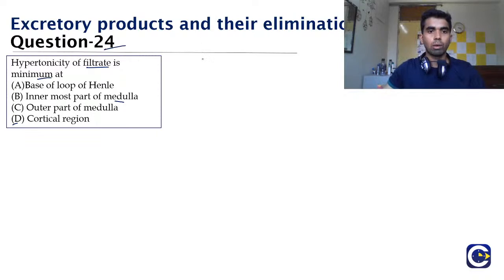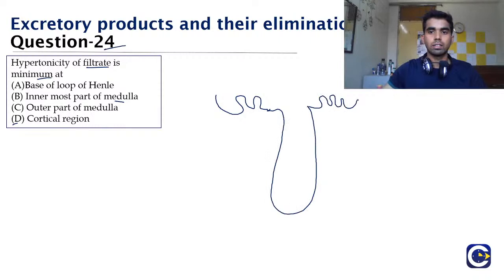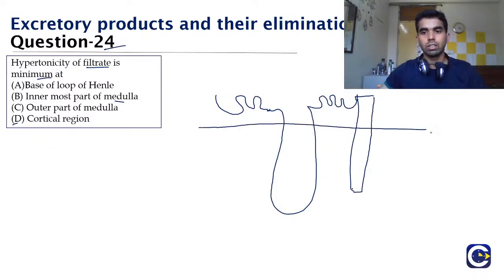So see, I told you about the counter current mechanism. So this is the PCT, this is the loop of Henle, this is the DCT, and this is the collecting duct. This region is inside the medulla, and in the medulla the osmolarity increases from outside to inside.